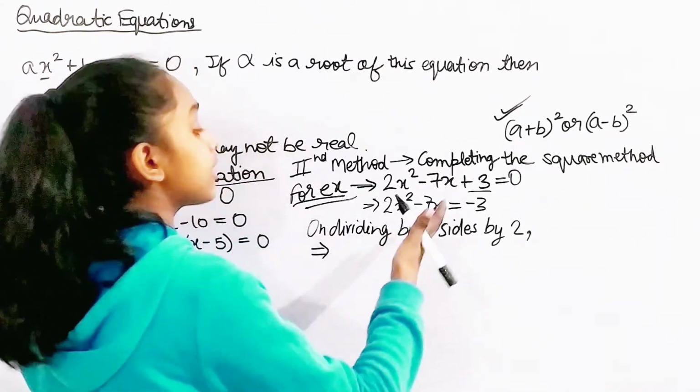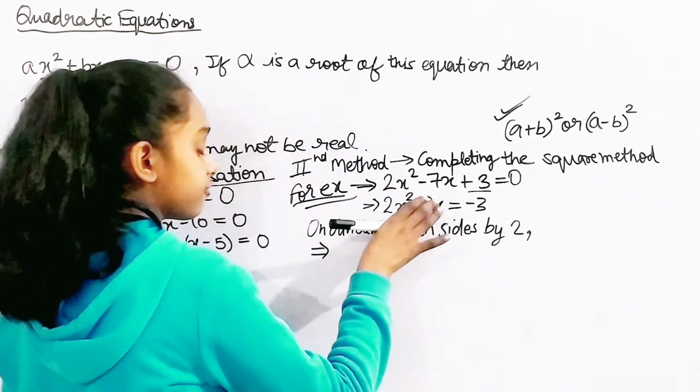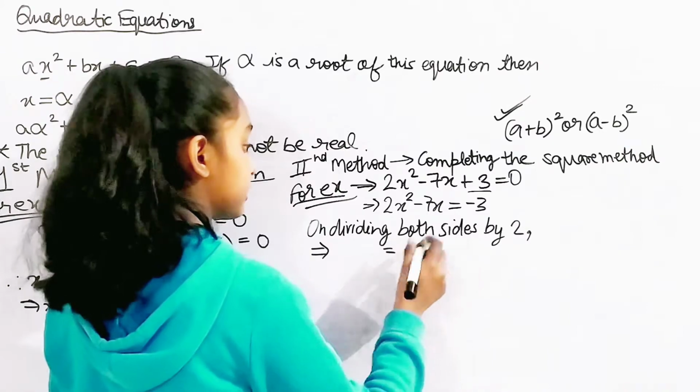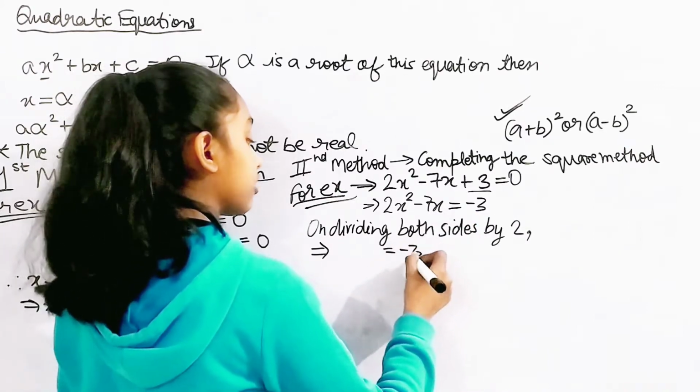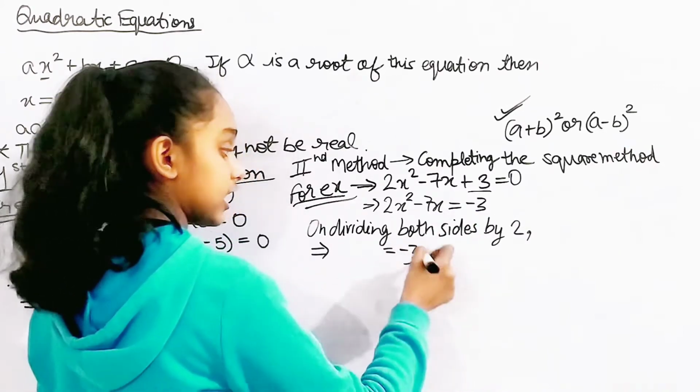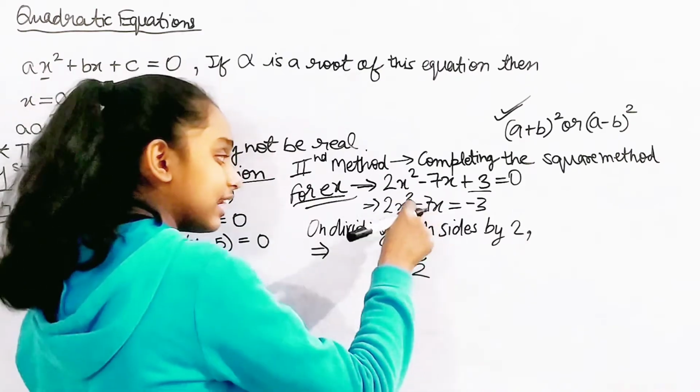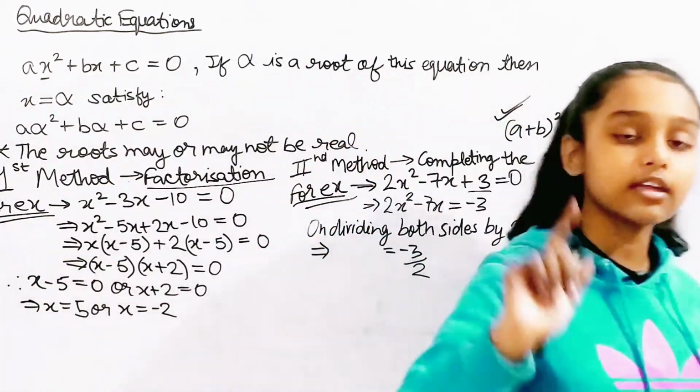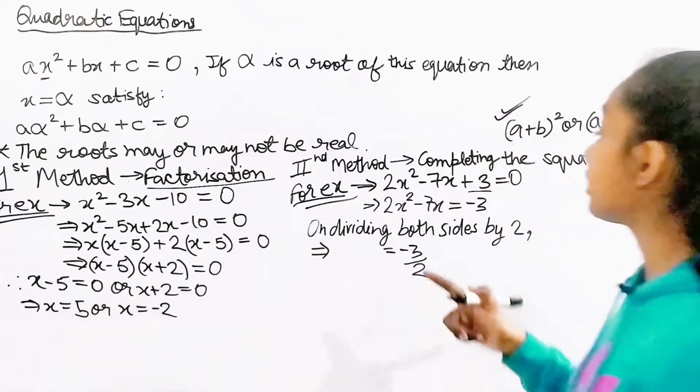For the left hand side, let's leave it for now and leave some space. On the right hand side, it's really easy. Negative 3 by 2 will come as we're dividing it. And on the left, it will be the same, as we put the 2 in the denominator.